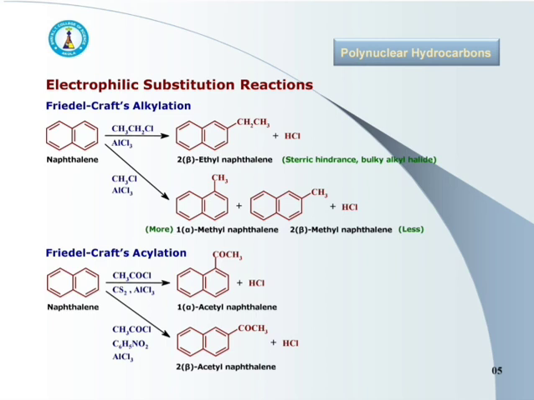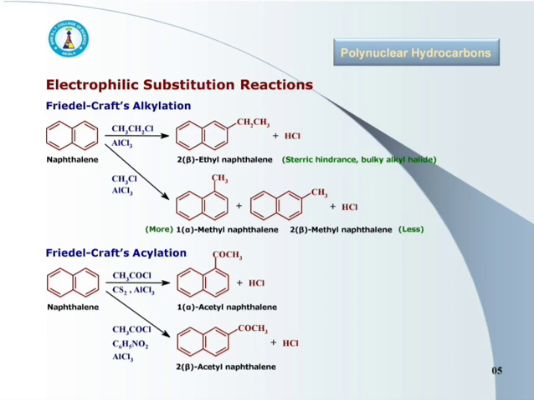In second reaction, percentage of 1-substituted product is more as compared to the 2-substituted product, and it is because during the reaction the intermediate formed by attack at C1 position is more stable, and as intermediate is more stable, it results in a more stable 1-substituted product.